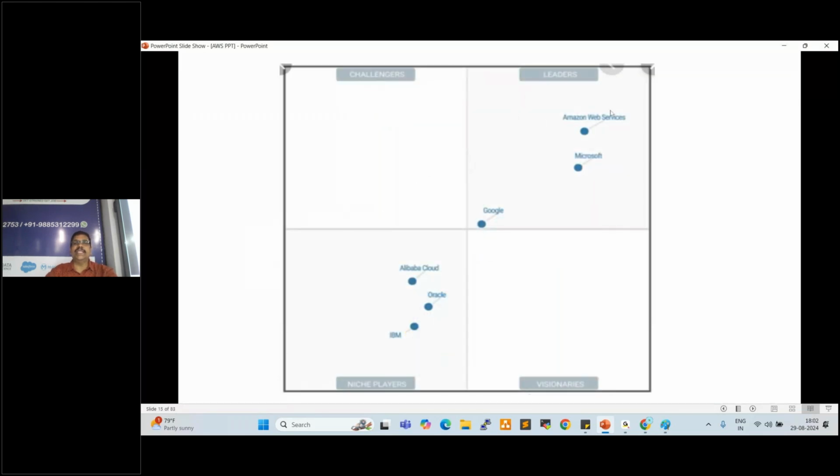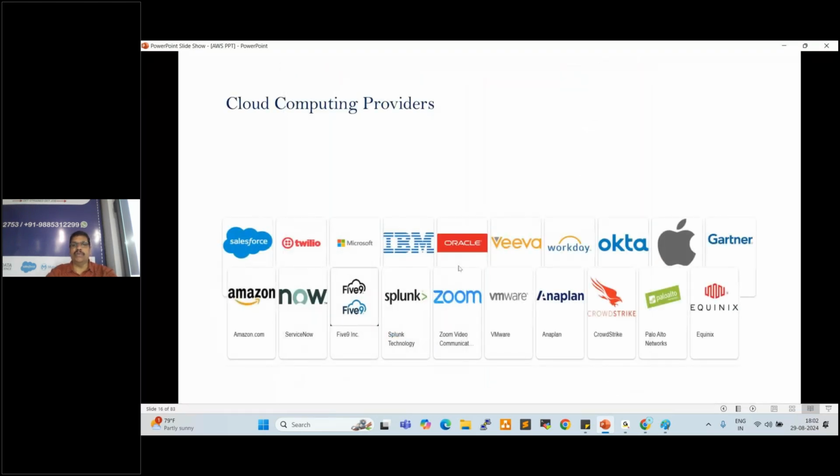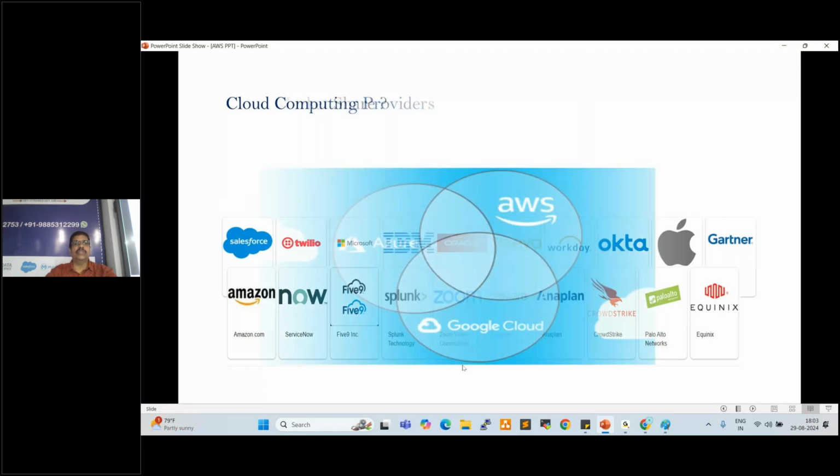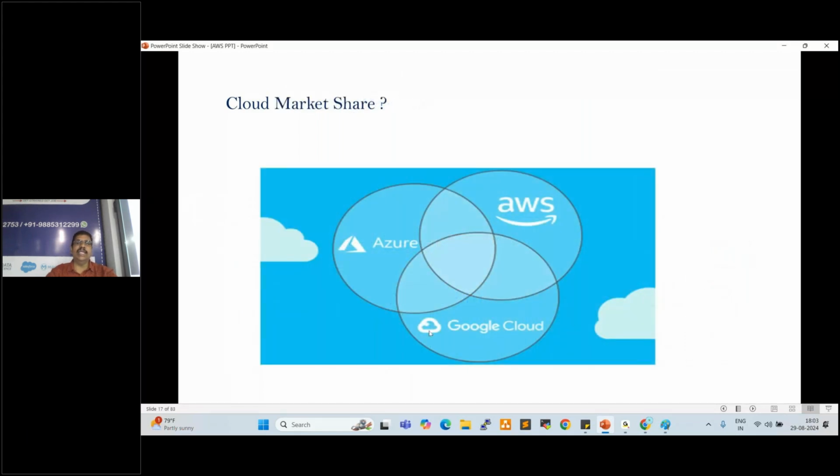So these are the quadrants. In the last quadrant, Amazon Web Services is in first place, Microsoft Azure in second place, and Google in third place. These are the small players: Alibaba Cloud, Oracle Cloud, IBM Cloud. So many clouds are there, nearly 26 more clouds in the market. These are the different cloud computing providers, the topmost clouds currently.